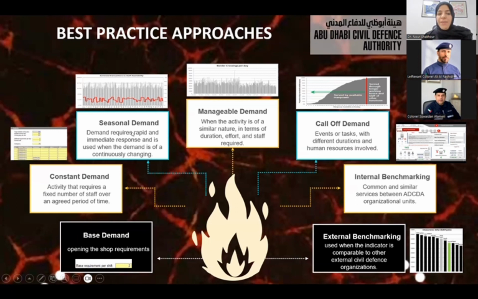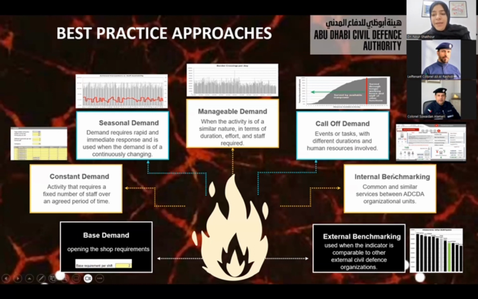We have the seasonal demand approach, and this type of demand requires immediate response, like receiving an emergency call or responding to a firefighting incident. The manageable demand is something that you don't need to respond to immediately. You can postpone, you can schedule over time, like processing a leave request. And sometimes we use the event approach, where the firefighters or the ambulance staff need to be present at any public or private event, just in order to be ready for any response in case something happens.